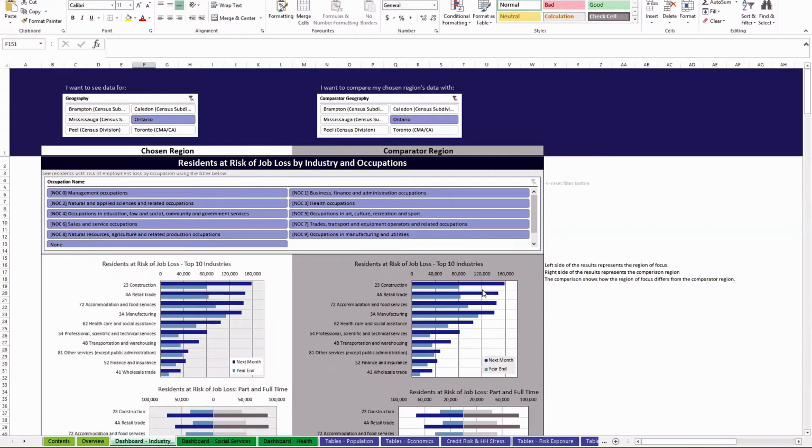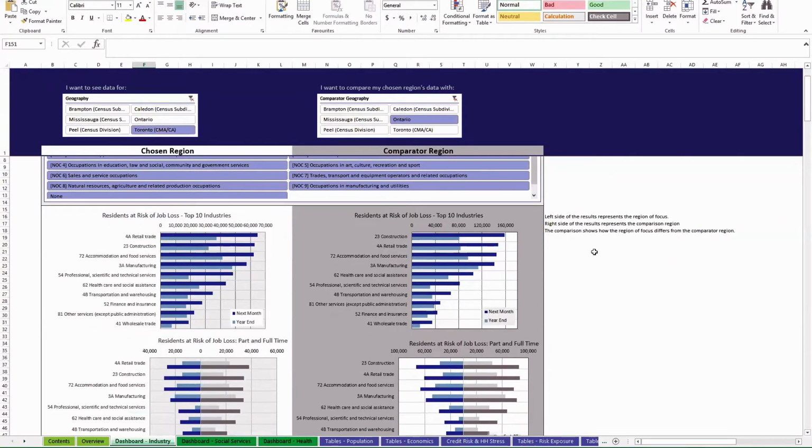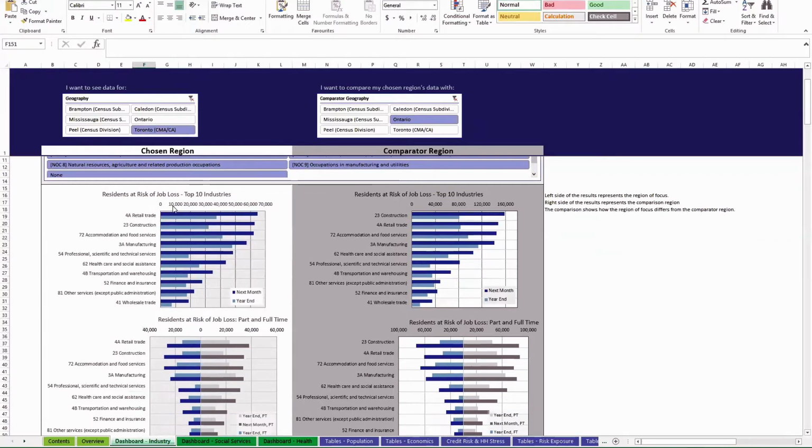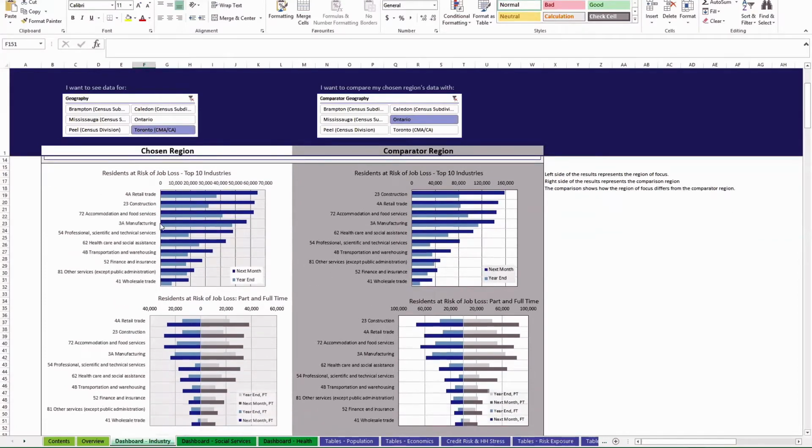All right, so next I will show you how to use these dashboards. The first dashboard is industry. You select the region you want to see data for. Let's take, for example, Toronto, and say you want to compare it with Ontario. You can see the numbers are different, the scales are different. This shows you residents whose jobs are at risk, mid-year and end of year, and part and full-time.